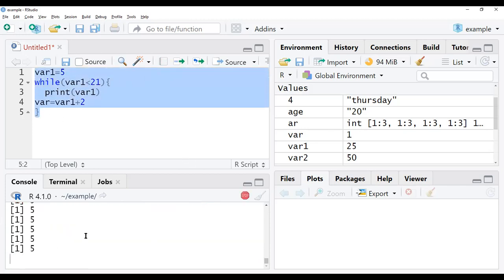So it keeps iterating as long as the given condition is true. So this is how the basic example is. The while loop executes the data until the given condition is no longer true, right?